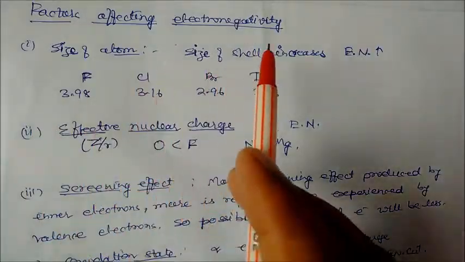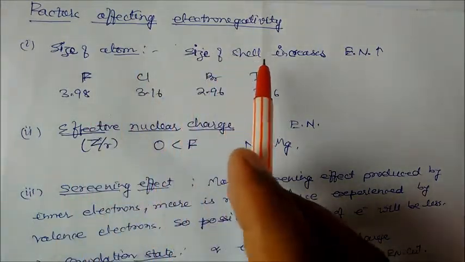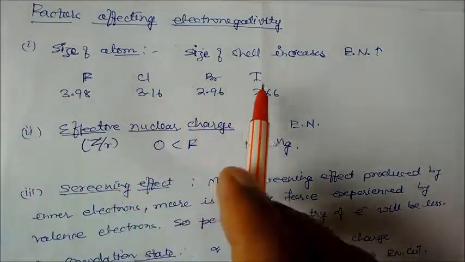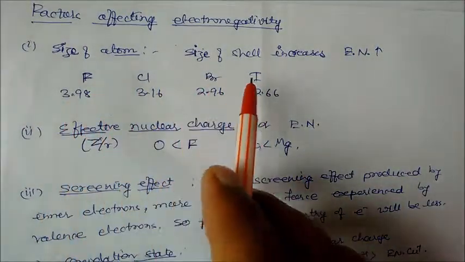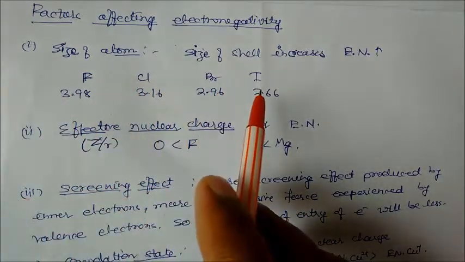Factors affecting electronegativity. One, size of atom, which we have just seen. If the size of the shell increases, then electronegativity decreases, like chlorine to iodine. Here the size of iodine is greater than bromine, then chlorine, then fluorine. So that's why electronegativity also decreases.